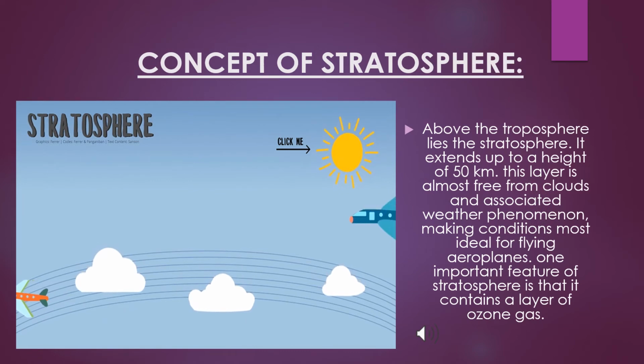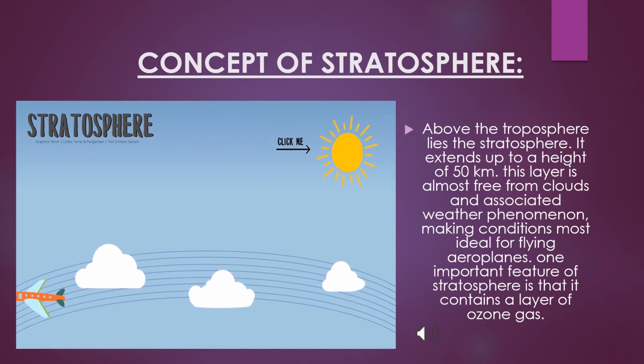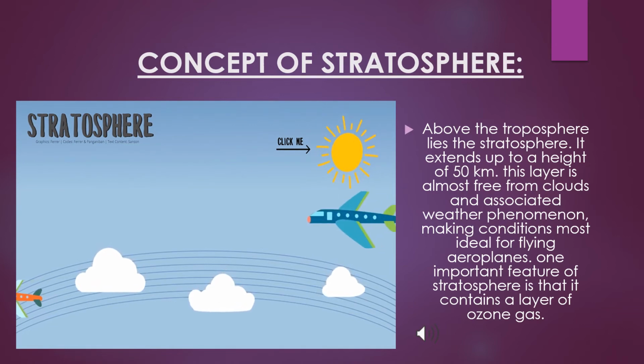Then the concept of stratosphere. Above the troposphere lies the stratosphere. It extends up to a height of 50 km. This layer is almost free from clouds and associated weather phenomena, making conditions most ideal for flying aeroplanes. One important feature of the stratosphere is that it contains a layer of ozone gas. So the key features: aeroplanes fly here because it is free from clouds, and the second important feature is that the ozone layer is contained here.